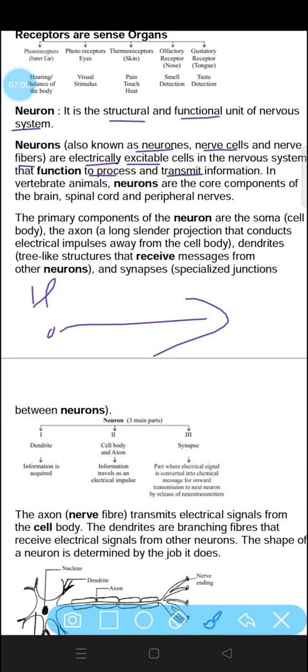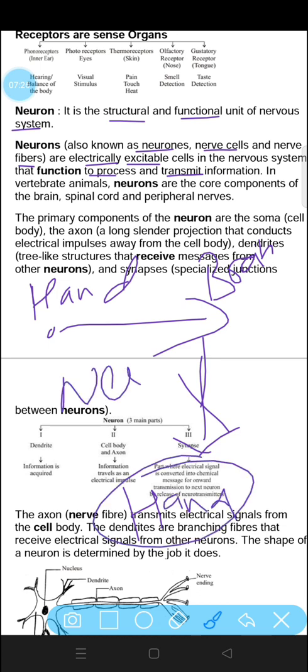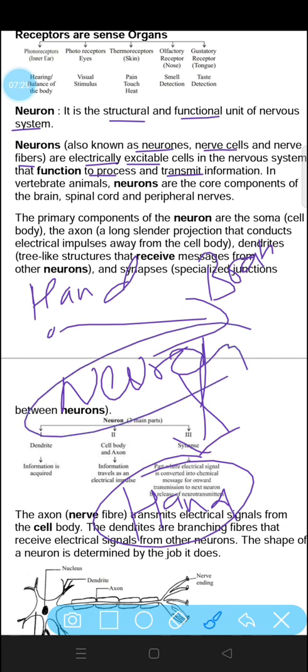Just suppose we have touched an object with our hand. The neurons will transfer the information from the hand to the brain. Then the brain will give a command. From the brain, it will again transfer the information to the hand. All of this is carried out with the help of neurons. We have a lot of neurons in our body that transfer information from one place to another.